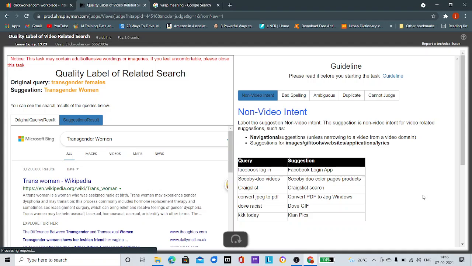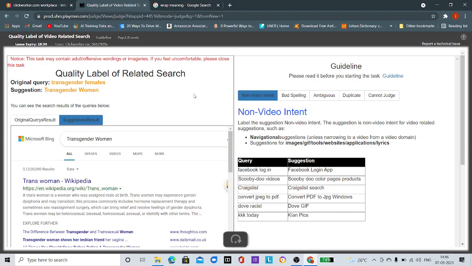So now in UHRS, one HIT app is showing in the Indian dashboard. I am not talking about international or any other country, I'm talking about the Indian dashboard. The HIT app name is quality level of video related search. Paste this guideline here, and this is the time allocated to do the job.